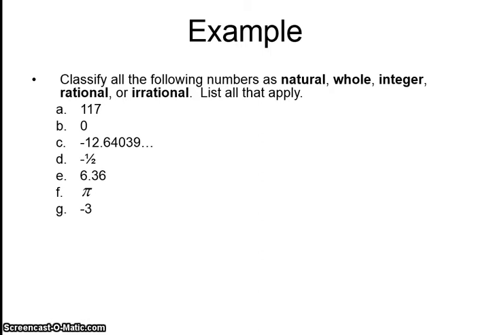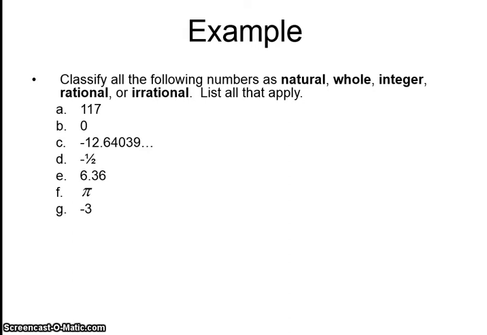Classify all the following numbers as natural, whole, integer, rational, or irrational. List all that apply. Now remember, all of your natural numbers are also whole numbers. All of your whole numbers are also integers. All of your integers are also rational. And if it's none of those, it's irrational.